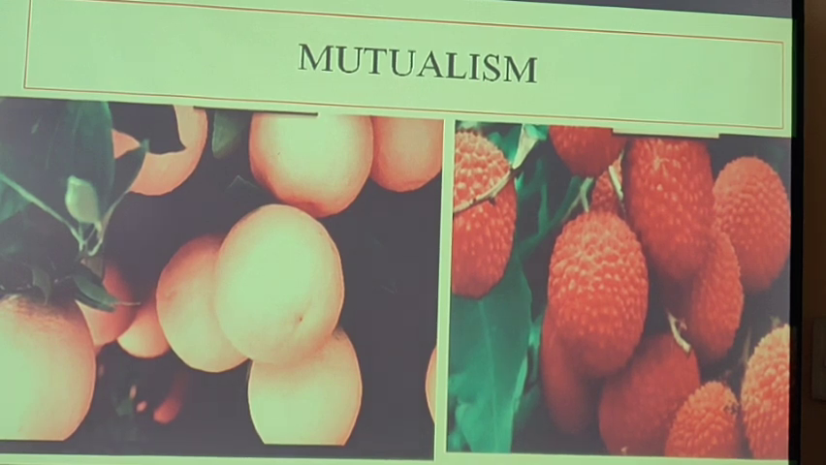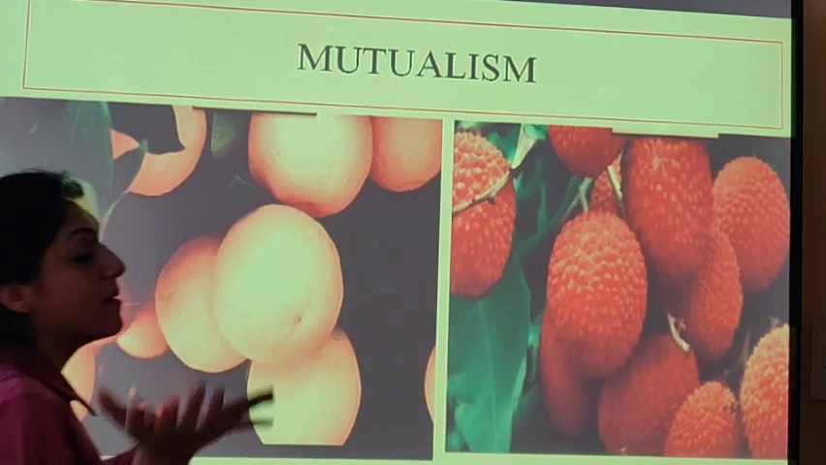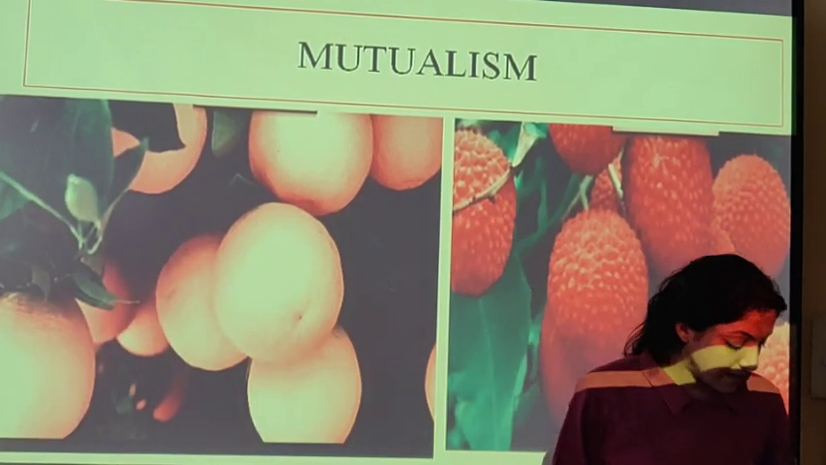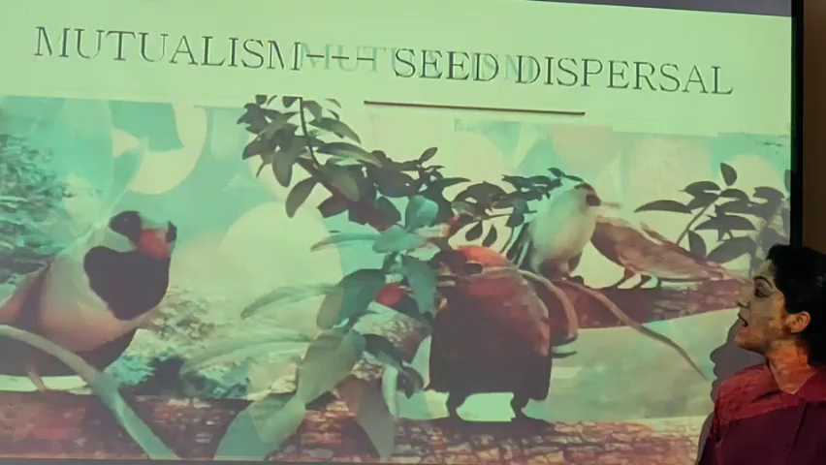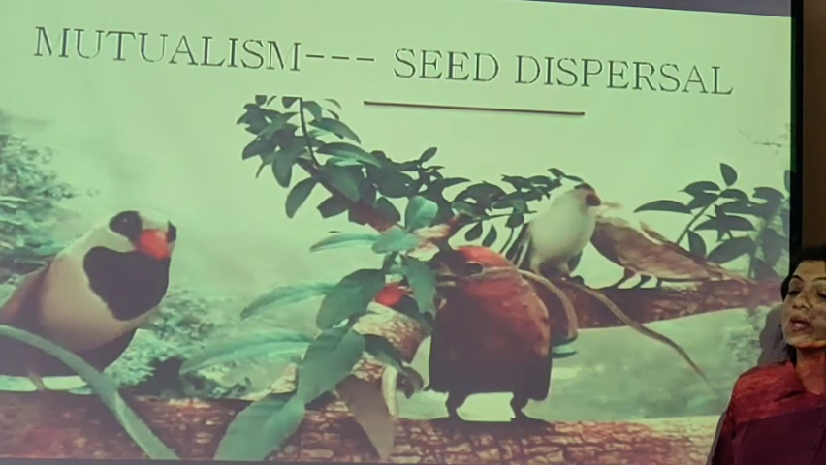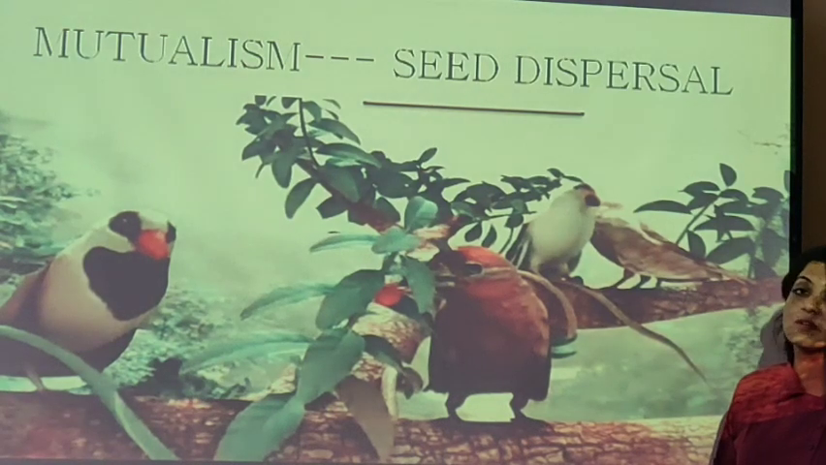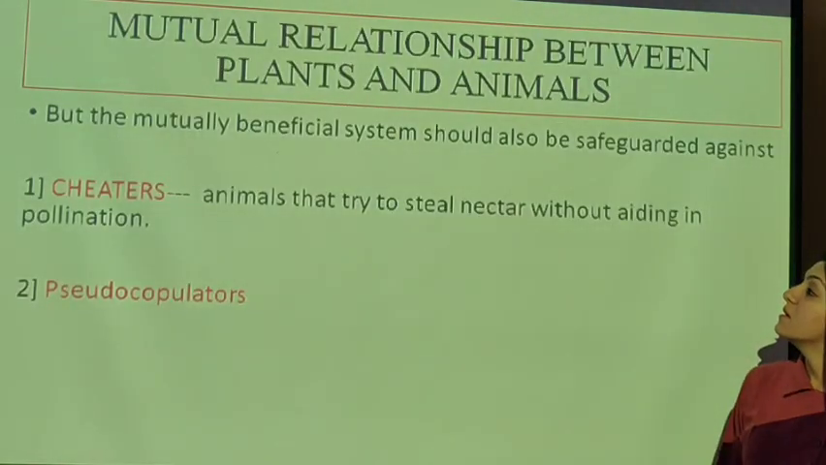So this is the symbiotic association. It is the mutualistic association between a plant and an animal, between the bees, between the birds, which are the seed dispersers. It is a symbiotic association between the plant and the animal. So it is mutualism.